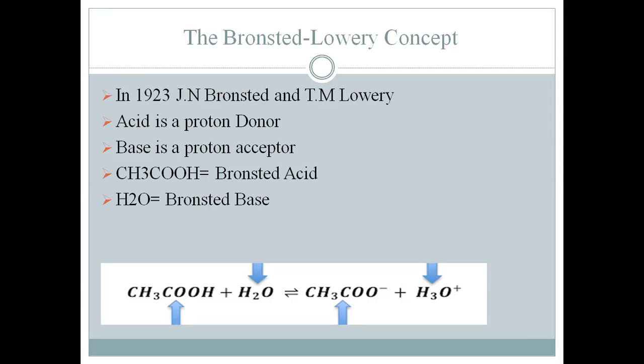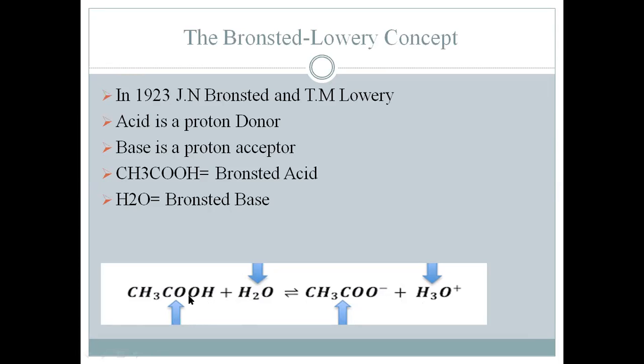According to them, an acid is a proton donor and a base is a proton acceptor. Proton means hydrogen ion. As you can see here, there is an example of acetic acid reacting with water, giving the acetate ion along with the hydronium ion.